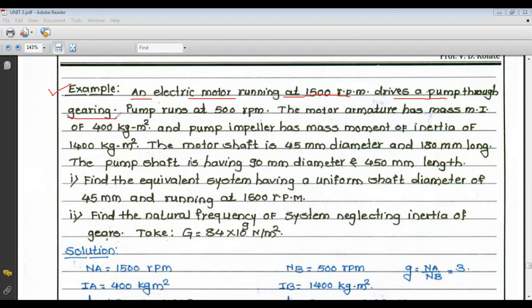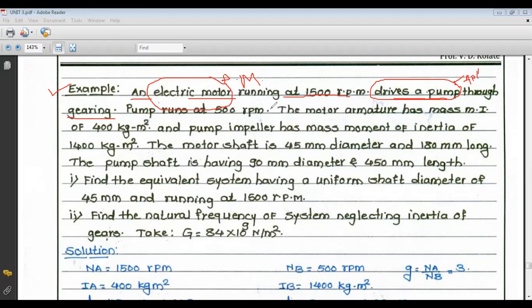So there is an electric motor and there is a pump. The electric motor is the input, the prime mover, and the pump is your application.